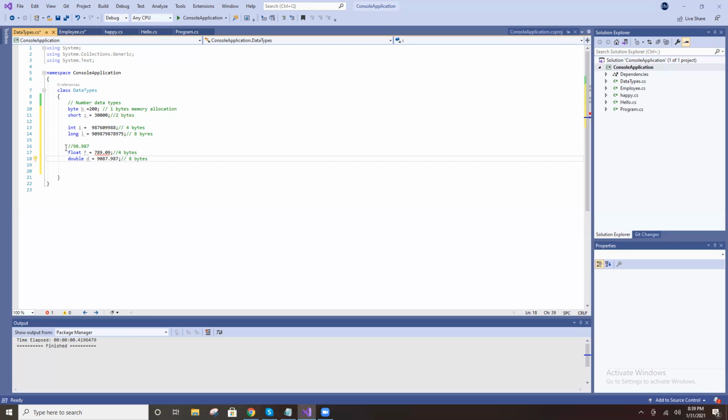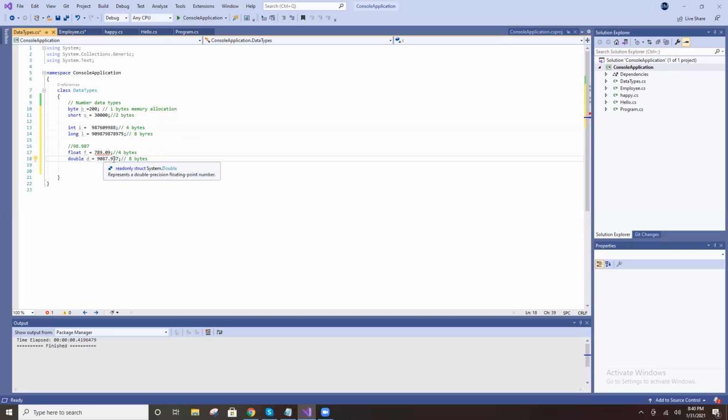It is the same as int and long. Int is 4 bytes, float is 4 bytes. Long is 8 bytes, double is 8 bytes. Both are the same. Integer is without decimal, float with decimal, long without decimal, double with decimal. Only one difference, that's it.